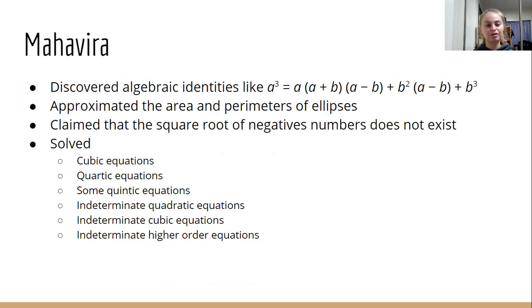Again, like I said, we know that negative numbers were kind of a scary thing back then, especially the square root of them. So Mahavira claimed that they just did not exist. And then I just have next listed a couple of things that he was able to solve. So he solved cubic equations, quartic equations, some quintic equations, along with indeterminate, quadratic, cubic, and higher order equations.